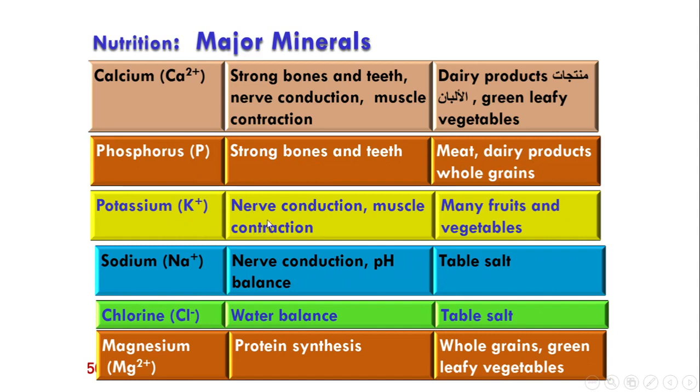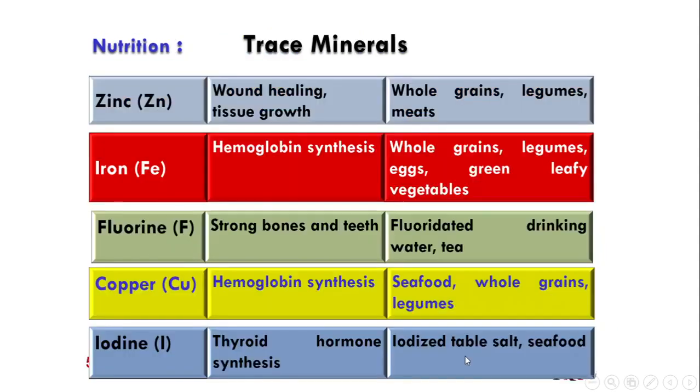Potassium. Importance for nerve conduction and muscle contraction. Found in many fruits and vegetables. Sodium, Na+. Nerve conduction, pH balance. Found in table salt. Chlorine: water balance, found in table salt. Magnesium. Importance in protein synthesis, found in whole grains and green leafy vegetables.